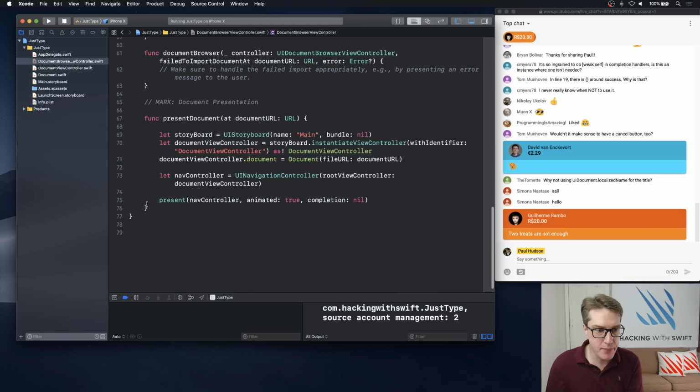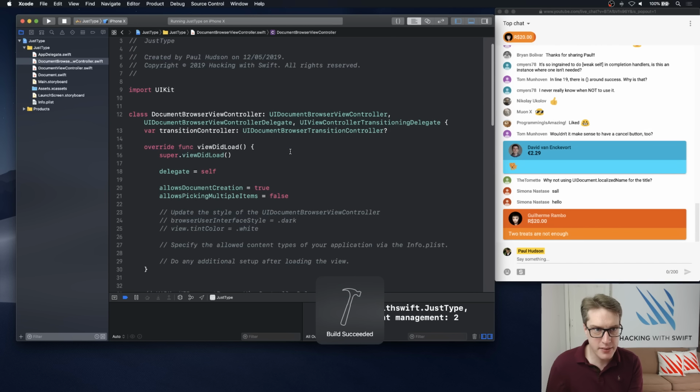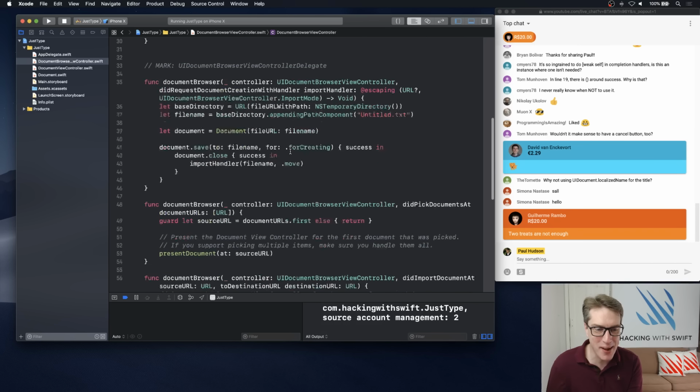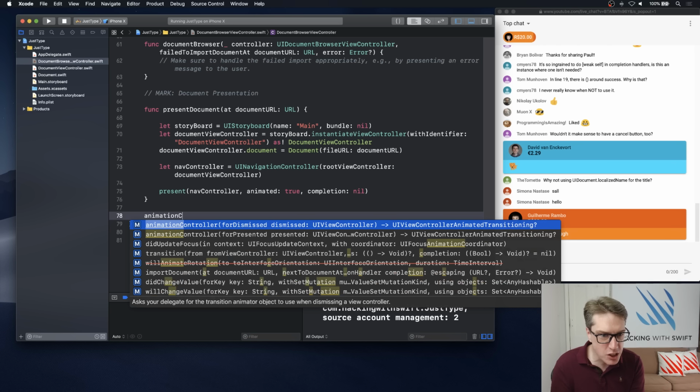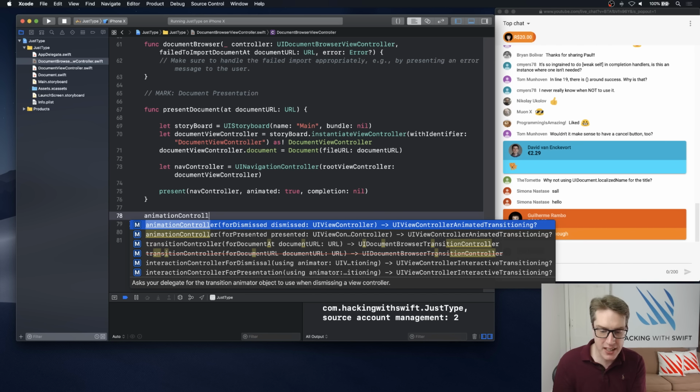Way down here, we've got to say, in fact, will it add it for us, do you reckon? Will it be nice? Are they required? They're not required. Okay, so I'll do it by hand then. The first one is called animationController for presented.